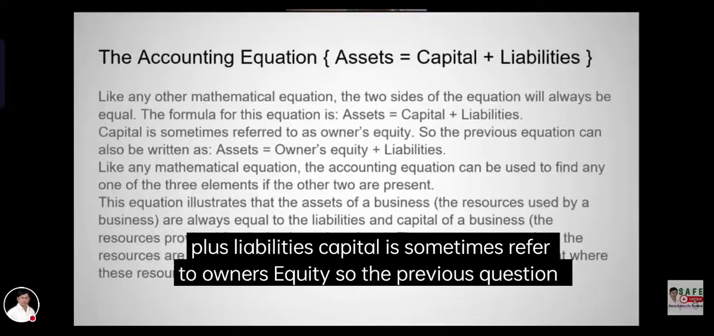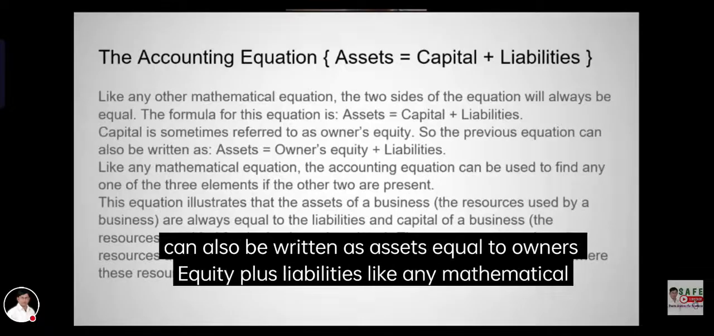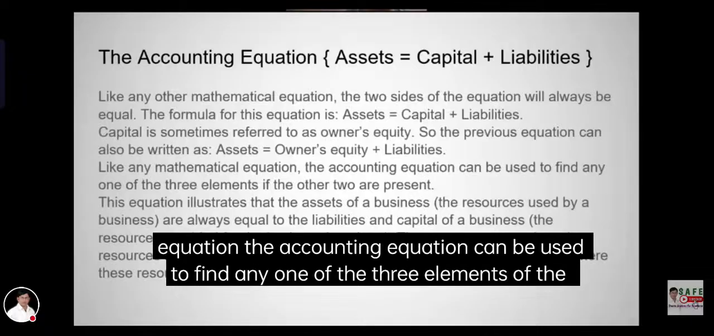Capital is sometimes referred to as owner's equity. So the previous equation can also be written as assets is equal to owner's equity plus liabilities. Like any mathematical equation, the accounting equation can be used to find any one of the three elements if the other two are present.